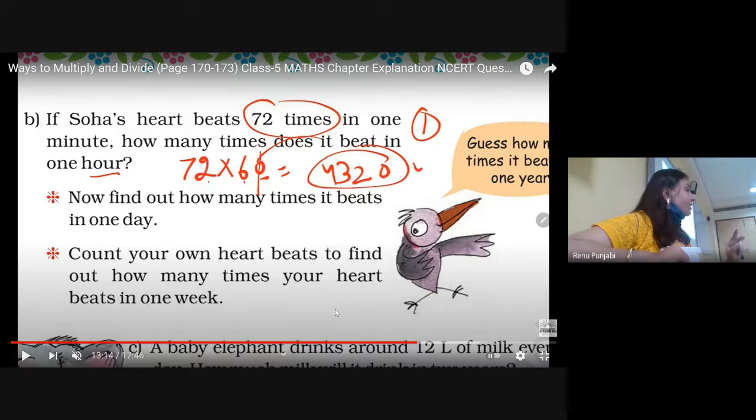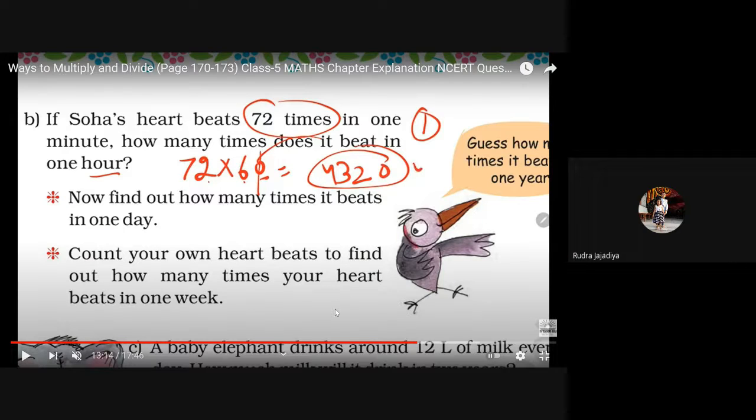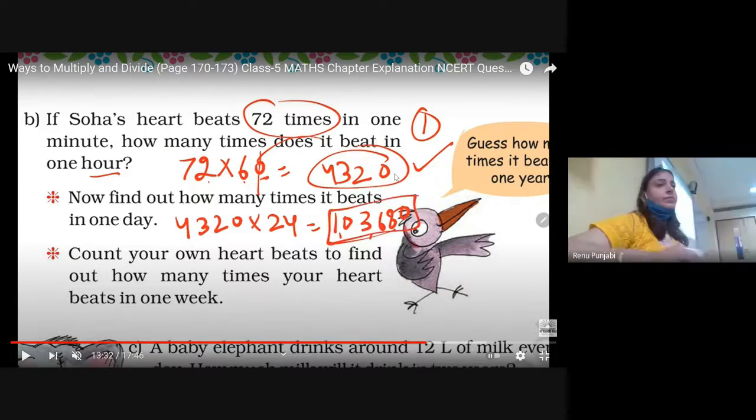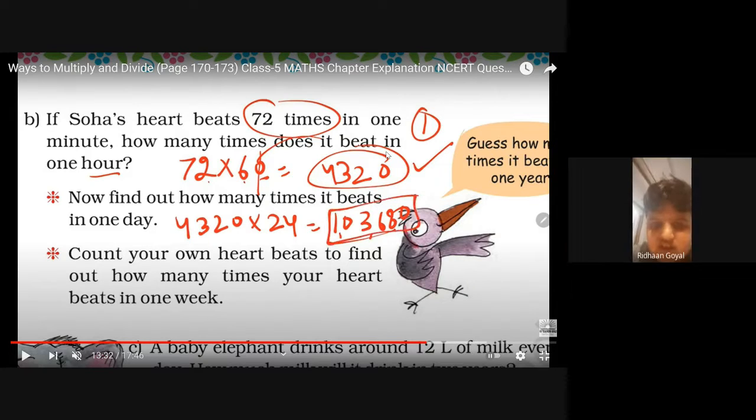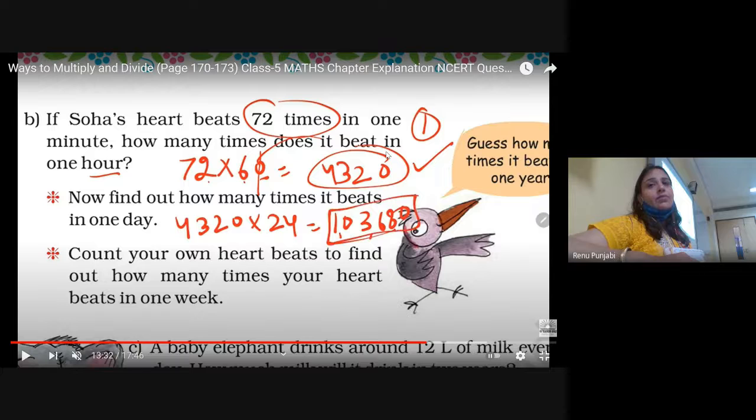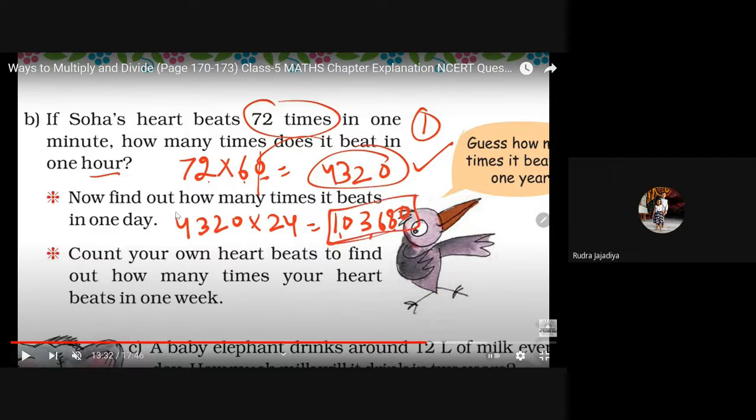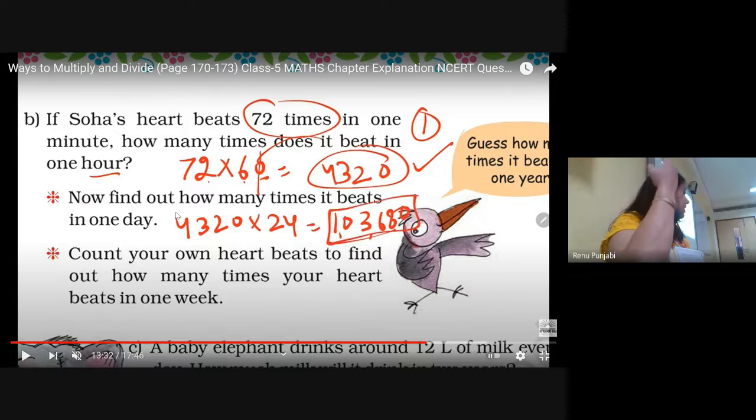You have calculated already for 1 hour, which is 4,320. So the answer will be, 1 lakh mein answer will come, bacha.